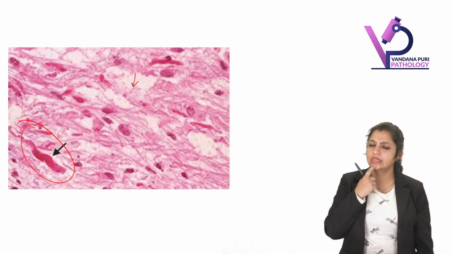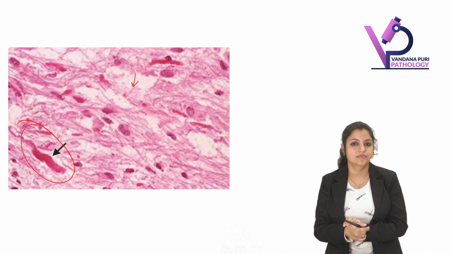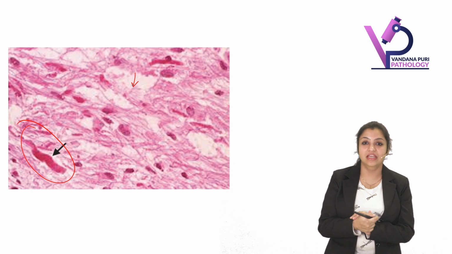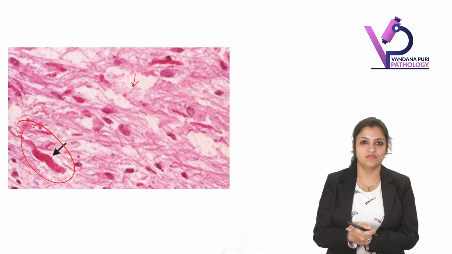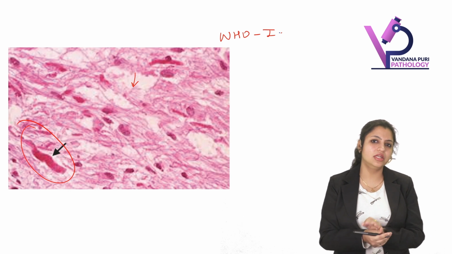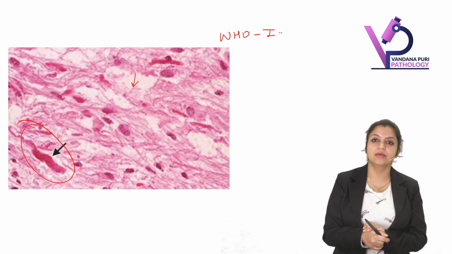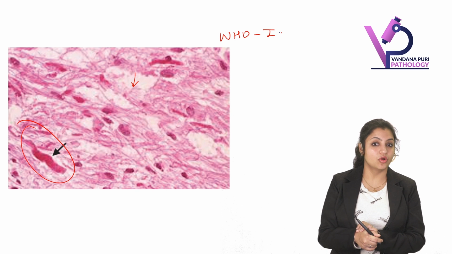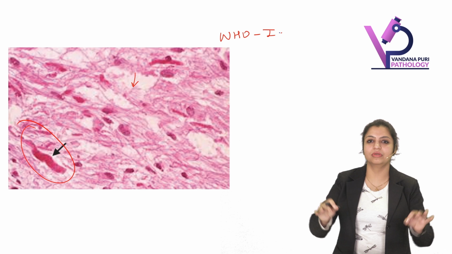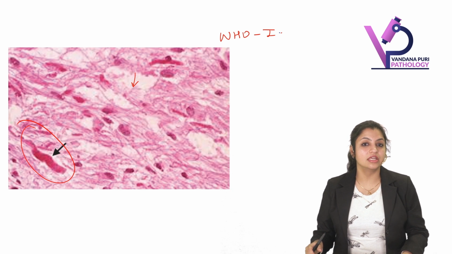And what is the mutation? BRAF mutation. Always remember, excision is curative. So which category of tumor is it? Can I say this is a WHO category 1 tumor? Yes, that's true. So pilocytic astrocytoma is a WHO category 1 tumor. Prognosis excellent. God never wants any child to die. So the prognosis is going to be excellent. So that is your non-infiltrating